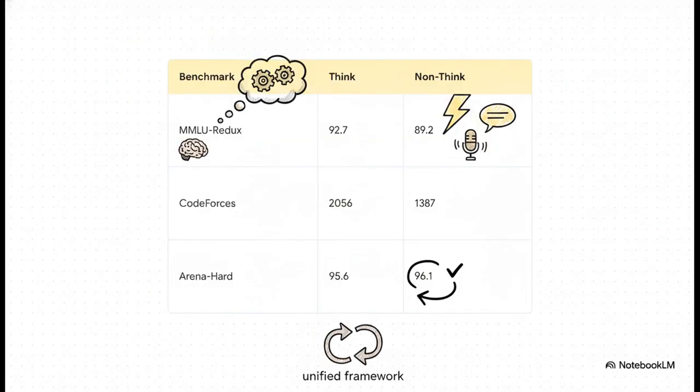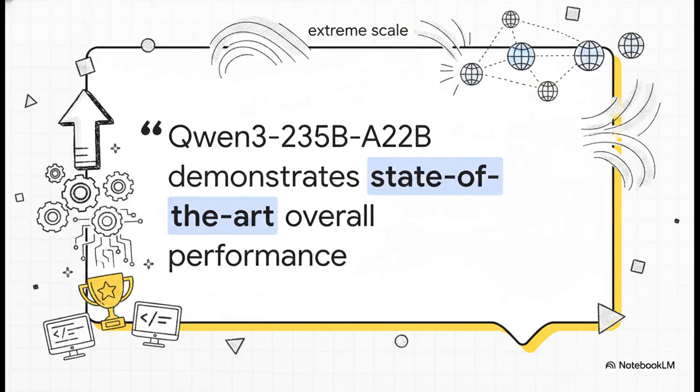But wait, it actually gets more fascinating. You'd assume the thinking mode would just sweep everything, right? Well, not quite. If you look at the Arena Hard Alignment benchmark, the non-thinking mode actually scored slightly higher, 96.1 compared to 95.6. This perfectly validates their unified framework approach. It proves that you don't lose your incredibly sharp conversational AI just because you gave it the ability to be a slow-thinking math genius.